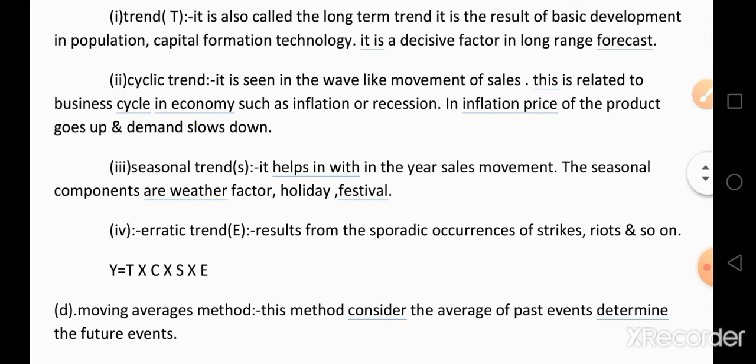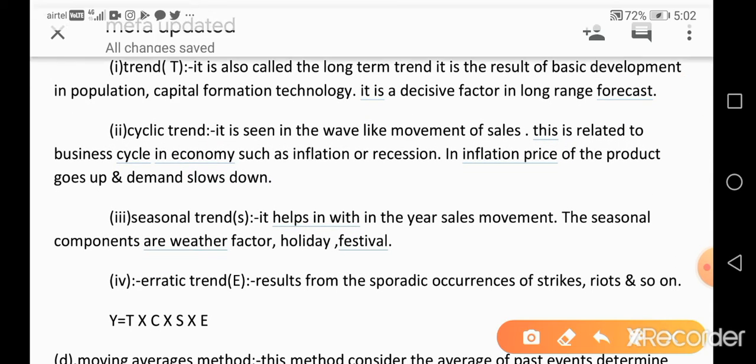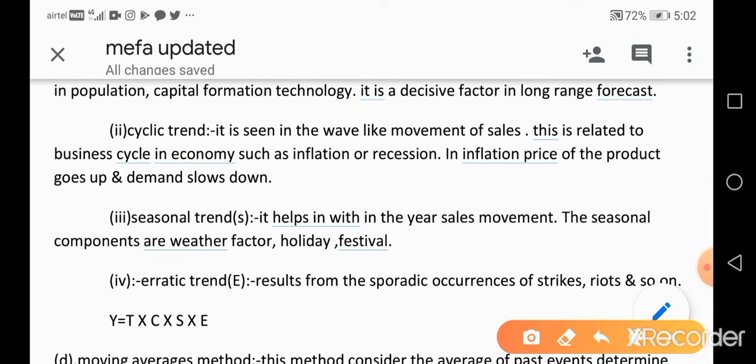Second one, cyclic trend. It is seen as the wave-like movement of sales. This is related to the business cycle in the economy, such as inflation or recession. In inflation, the price of the product goes up and demand slows down.